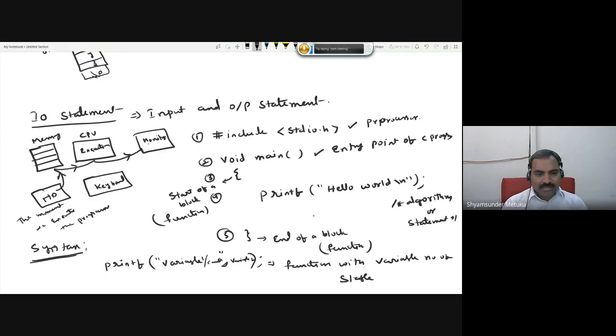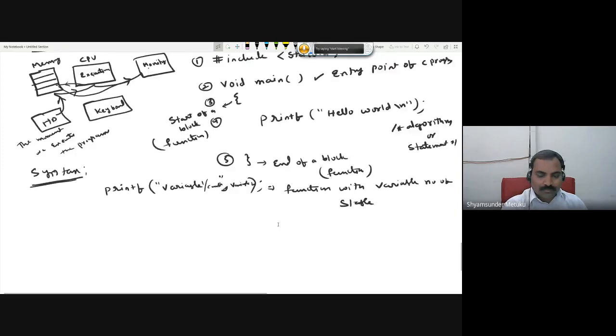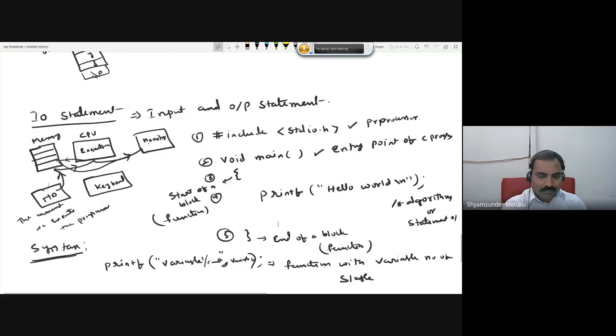Actually, I should not say that, actually it should go CPU to the memory, memory to the monitor. Actually, monitor cannot be directly connected here. It should be like this, again it should be like this. This is correct. I think in the first class I said no IO devices will be directly connected to the CPU. Is it clear or not?